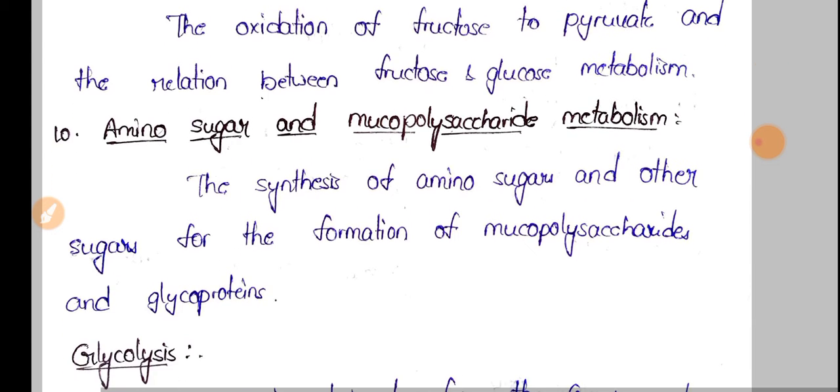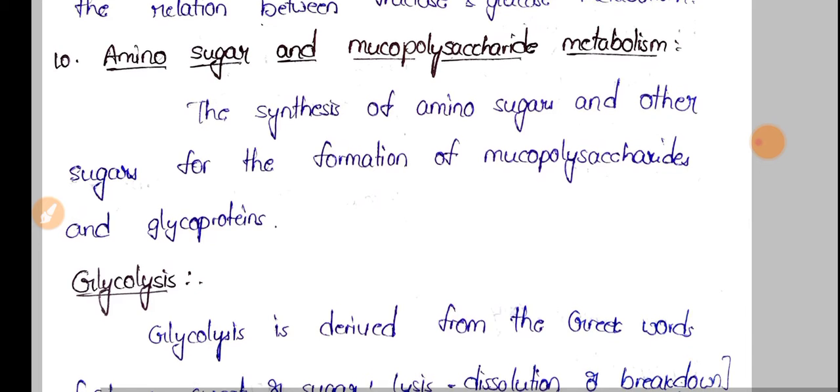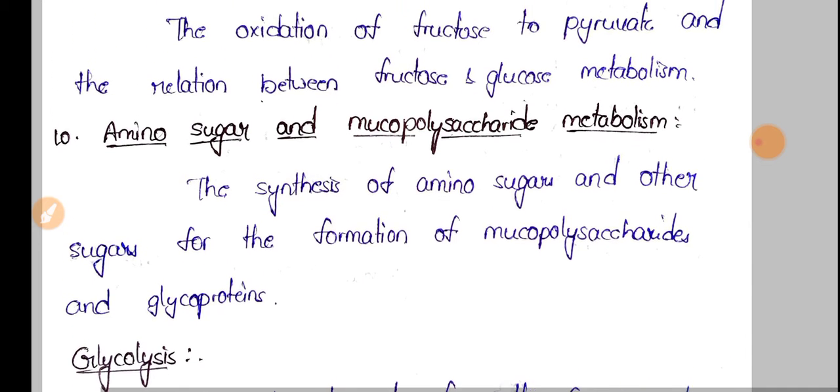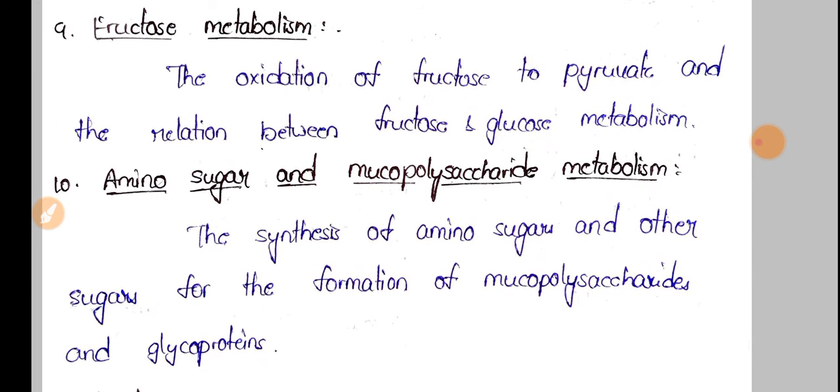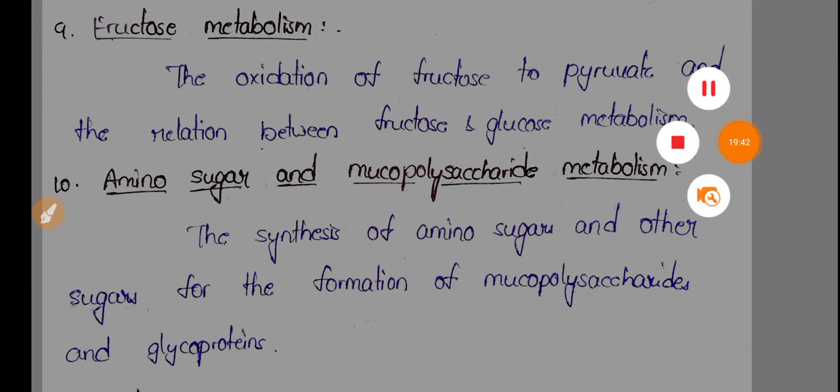And also amino sugar and mucopolysaccharide metabolism come under carbohydrate metabolism. Here, how amino sugars are synthesized, and how mucopolysaccharides and glycoproteins are synthesized, these concepts are also related to carbohydrate metabolism. So all these concepts are related to carbohydrate metabolism.